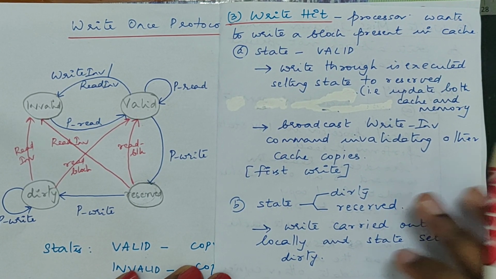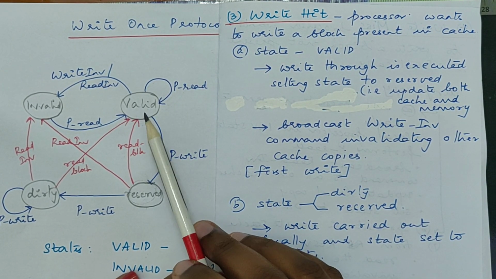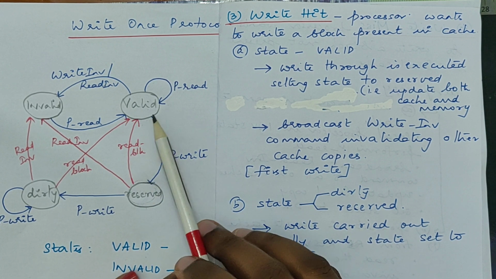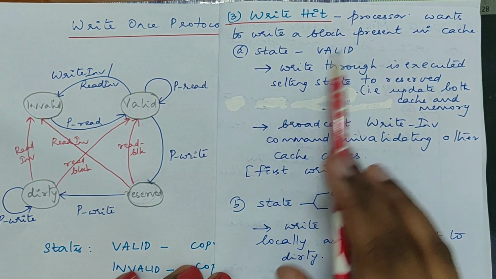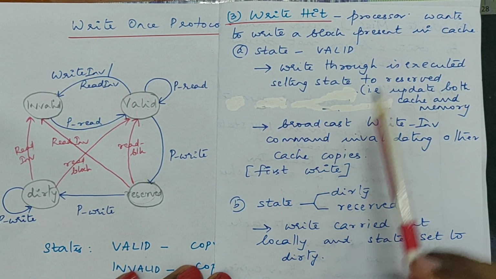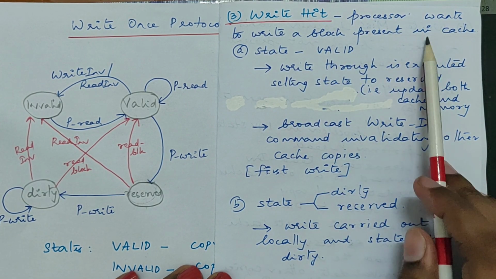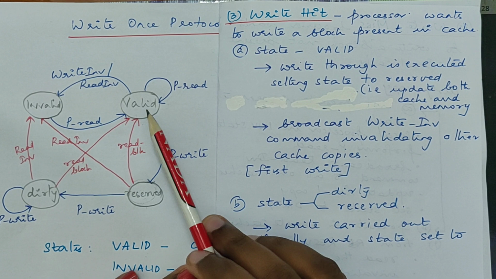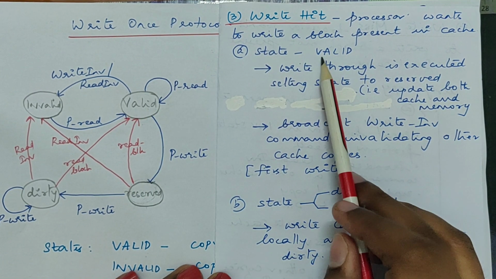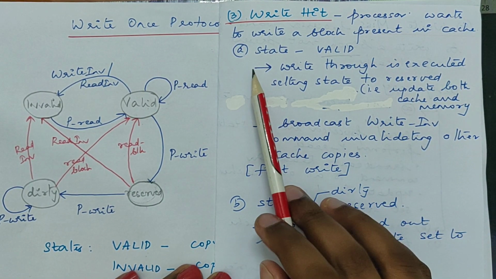Now the data is present in cache, as per the order which we have followed. So it is a write hit. When the processor wants to write a block which is present in cache, there can be two cases. In our case the state is valid.